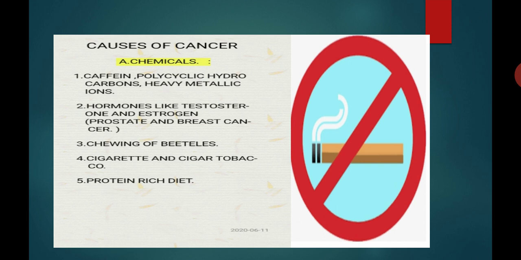Number 3, chewing of betel is known to cause mouth cancer. Number 4, cigarette and cigar tobacco smoking causes lip, mouth and lung cancer. And number 5, an animal protein rich diet is known to cause cancer of the large intestine. So this is the first carcinogenic factor which causes cancer, and it is nothing but chemicals.